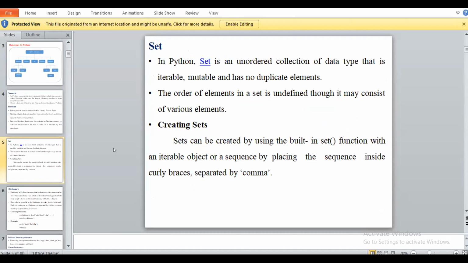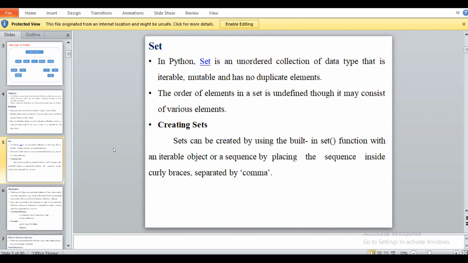Unordered means what? We can't have an order. If we try to execute our program, at that time it will not be in any fixed order. A set has no fixed order of data, and it is mutable. Mutable means what? Can anyone tell what you mean by mutable? We can change it. Mutable means we can change it.